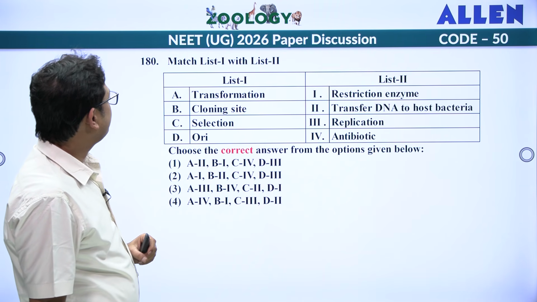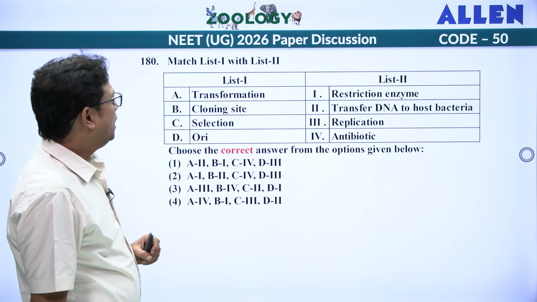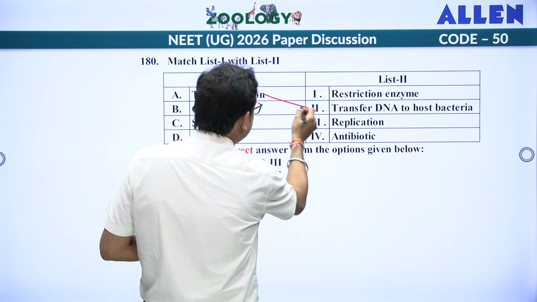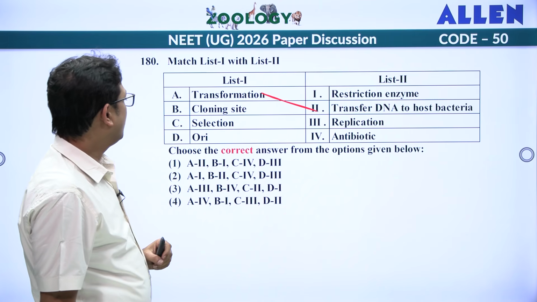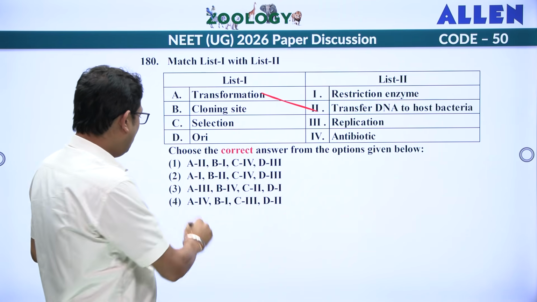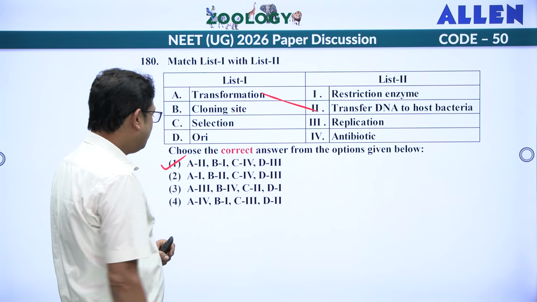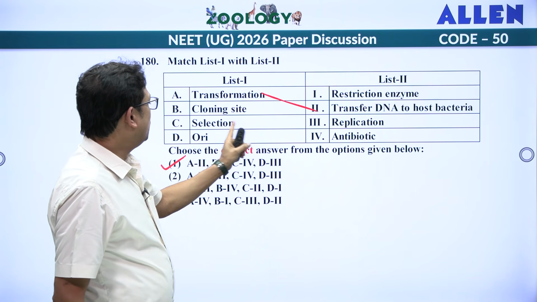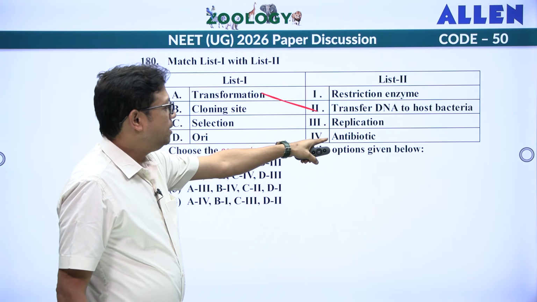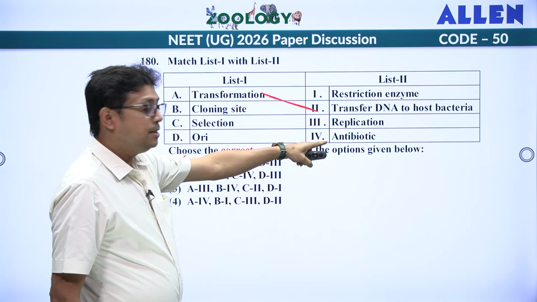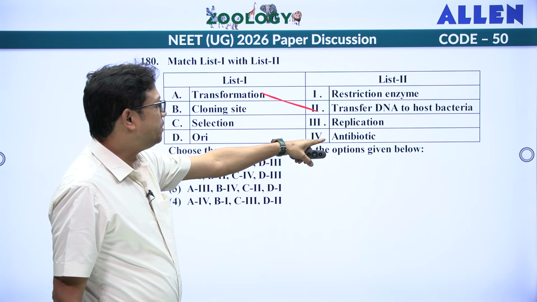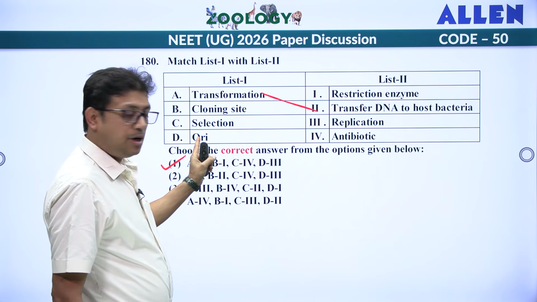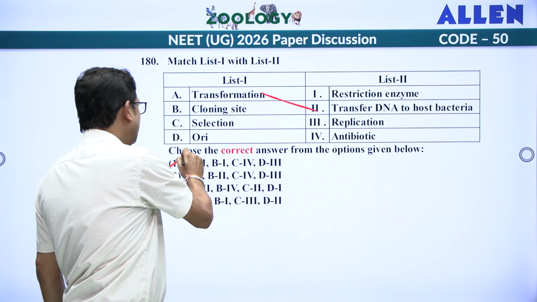Coming to the last question, match the list. Transformation is the transfer of DNA to host bacteria. A should be 2. Anyway, only one option says A is 2, that is first one. B is 1, cloning site restriction enzyme. C is 4, selection. Selection will be done by using antibiotic resistance gene, right? So antibiotic resistance genes are markers. So by using antibiotic, we can perform selection process. And ori is the origin of replication. So D should be third one. So answer is first.